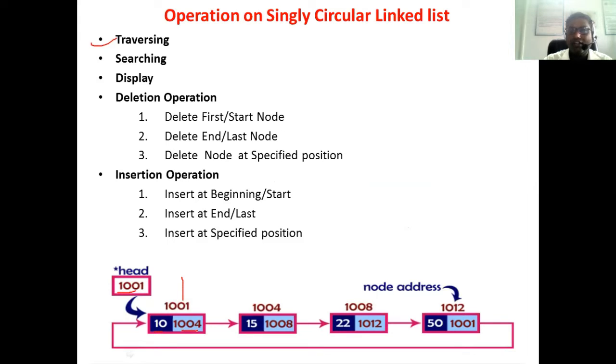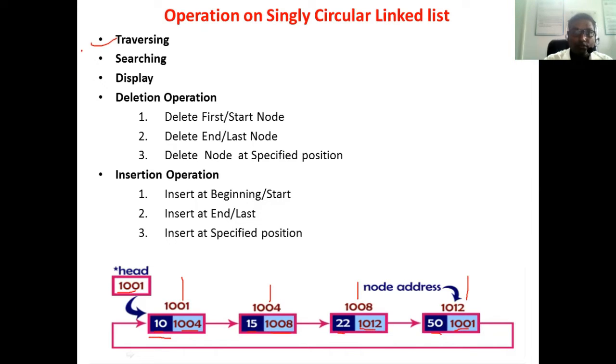Then the next field has the address 1004. Move to 1004, visit the data, and the address is 1008. Move to 1008, the data is 22. Again the address field is 1012, so we have to move to 1012. Visit the data 50. Then again here is 1001, that is the address of the very first node, so again we have to start from the very first node. That is the traversing. We have to rotate in a circular manner.